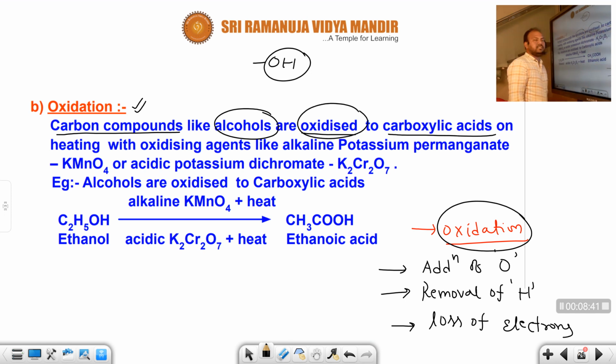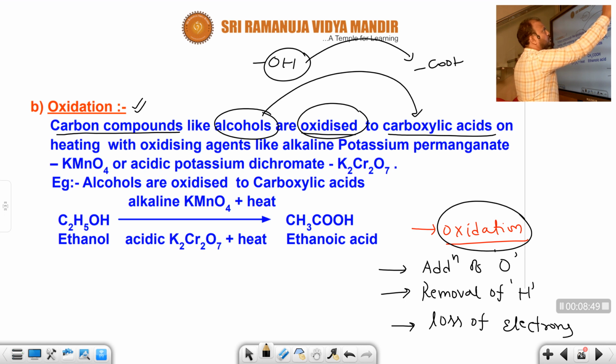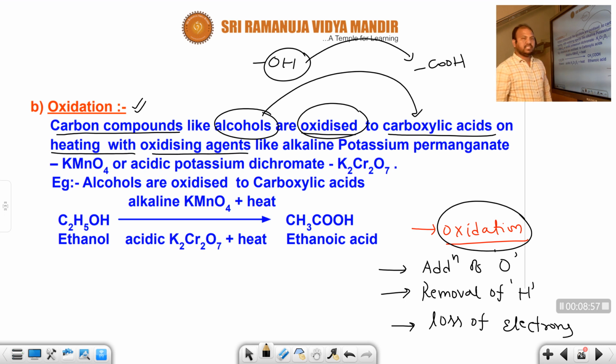To which one? Carboxylic acids. So alcohols are converted into carboxylic acid. That means the OH group is converted into a COOH group. Alcohols can be converted into carboxylic acids on heating with an oxidizing agent. An oxidizing agent, you know very well, is the substance which can oxidize itself but reduces the other substance. For your sake, once again I will repeat that.